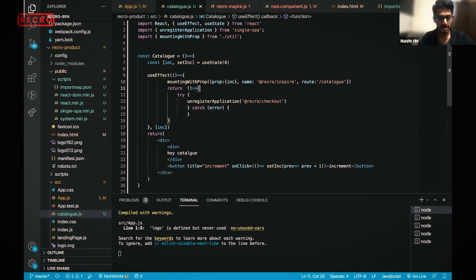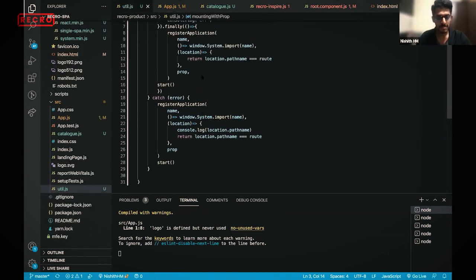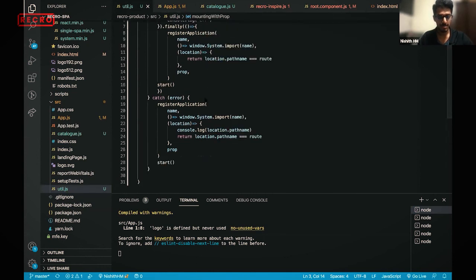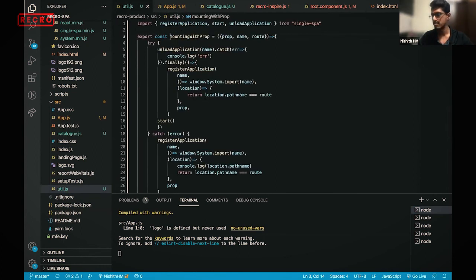I'm returning it here, and this is proper, and my mount with prop is working. Okay, I see things working fine. Just a second.